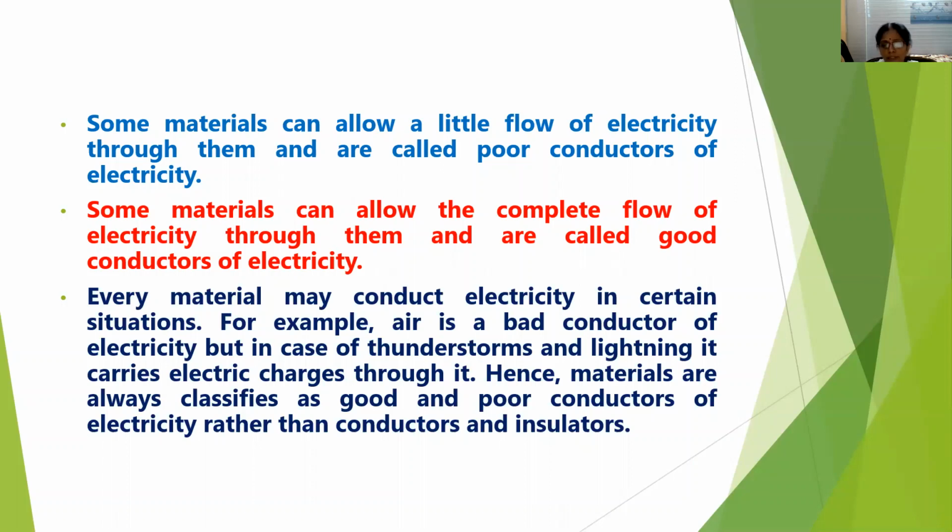For example, air is a bad conductor of electricity, but during lightning or a thunderstorm, air carries electric charges through it. Hence, materials are always classified as good conductors or poor conductors of electricity, rather than as conductors and insulators.